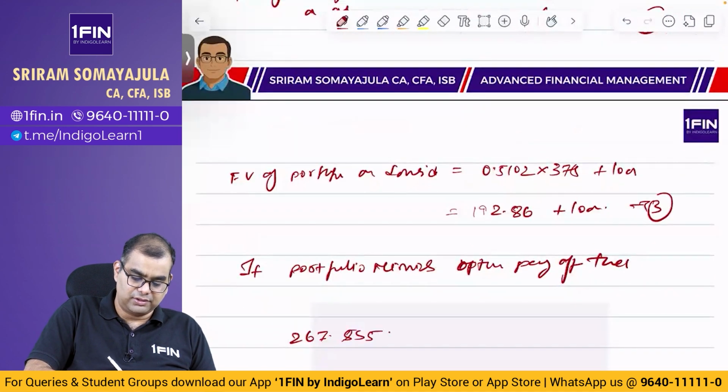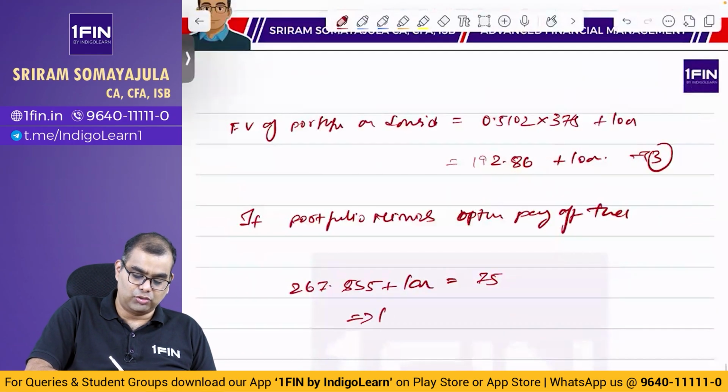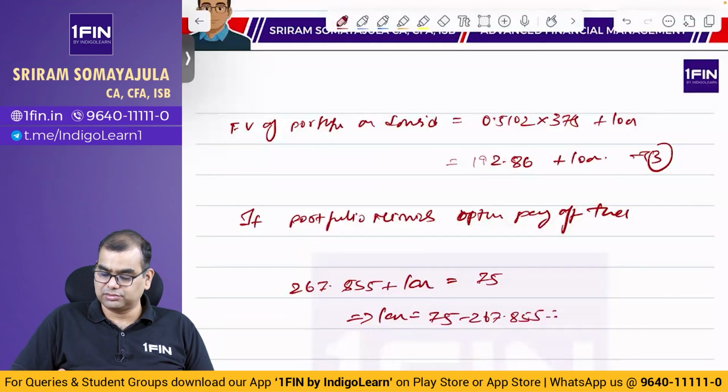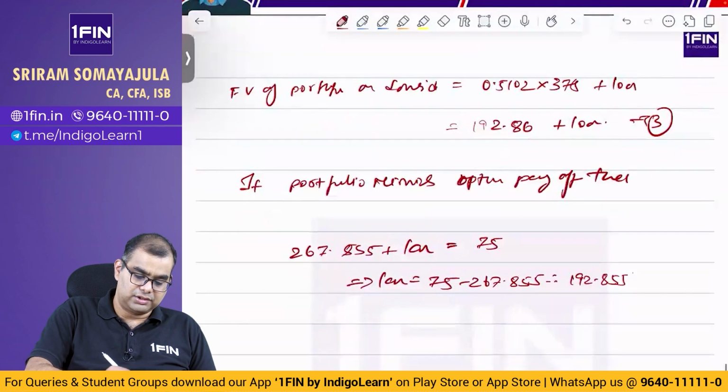267.855 plus loan is equal to நம்மளோட option payoff என்ன 75. That implies loan is equal to 75 minus 267.855, that is equal to minus 192.855. இது equation 2லேருந்து.